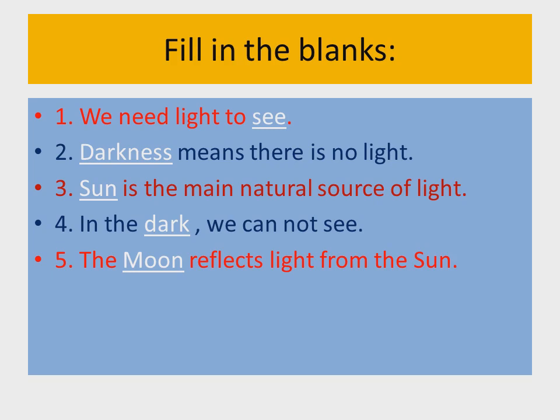Number 4, in the dark we cannot see. Where can we not see? We cannot see in the dark. D-A-R-K, dark. And the last sentence is: the moon reflects light from the sun. Who is reflecting the light from the sun? The moon. M-O-O-N, moon.